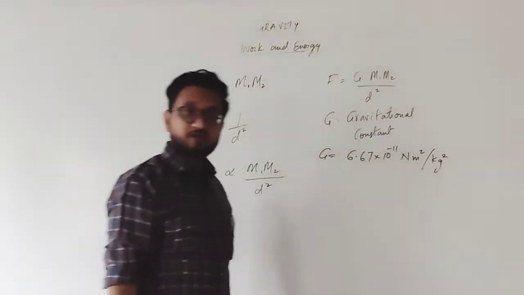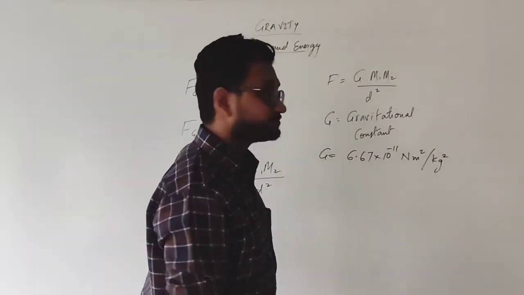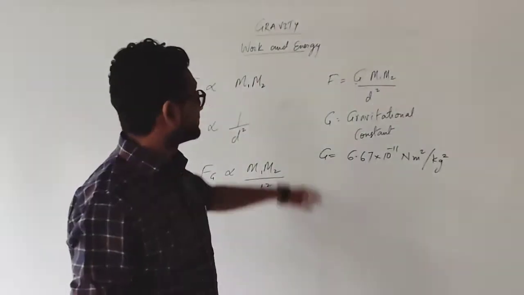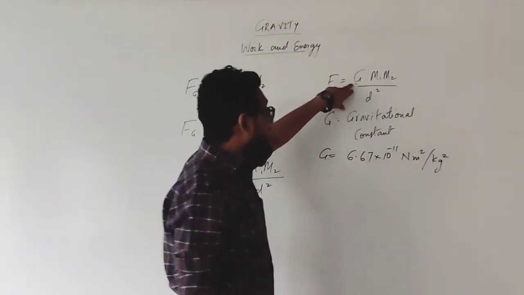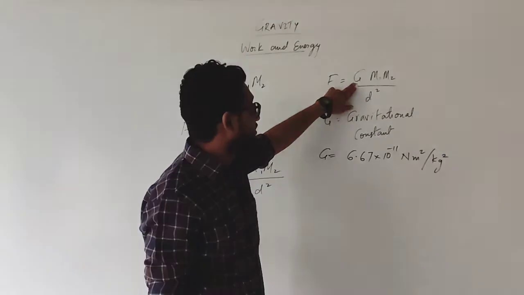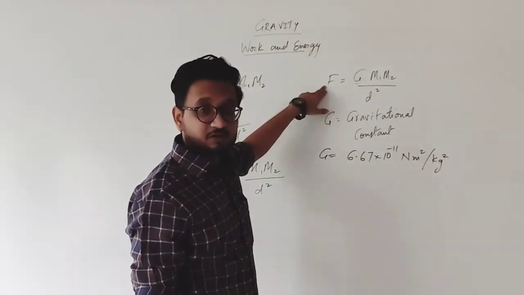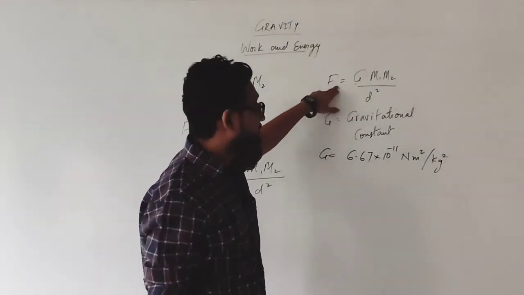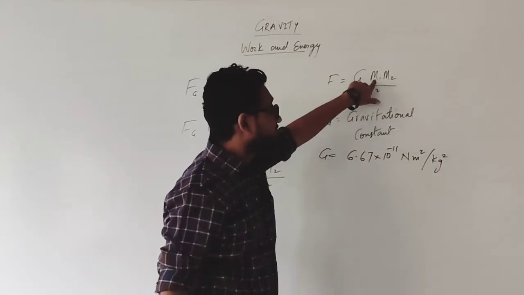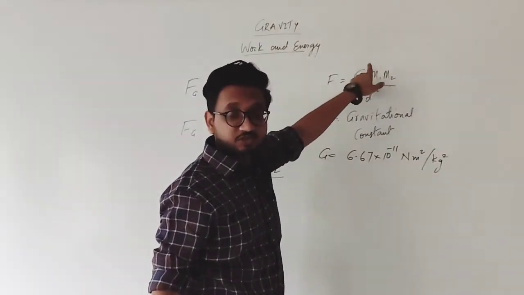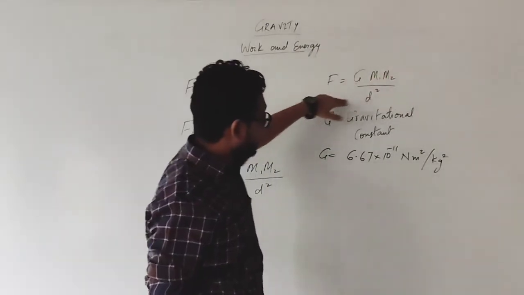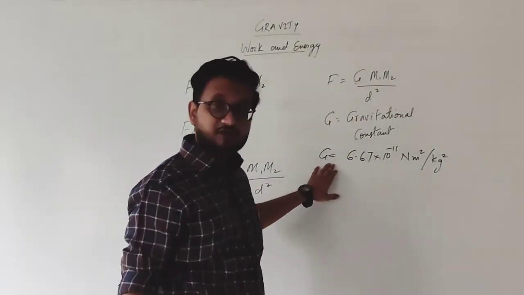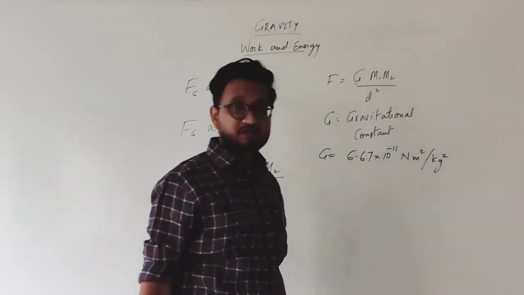How do you find the unit for this particular constant? You keep the constant on one side and take all the other quantities to the other side of the equation and substitute the units of those physical quantities. I want the unit of G, the gravitational constant. The unit of force is Newton, multiplied by distance square, that is meter square. So Newton into meter square, and mass 1 and mass 2 become kilogram square, which goes in the denominator on cross multiplication. So over here we have just G left. So the unit of the gravitational constant is Newton meter square per kg square.